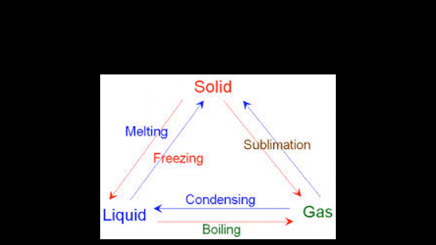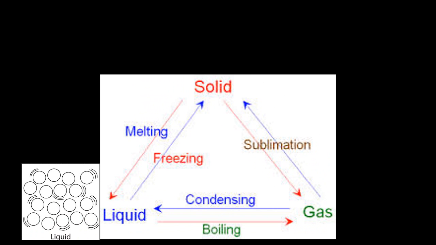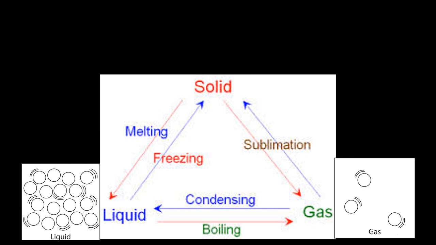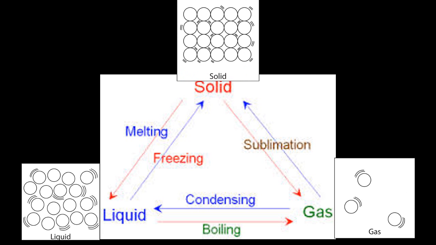It is possible for substances to change from one state to another. When a solid is heated, its particles gain more energy. This makes the particles vibrate more, which weakens the forces that hold the solid together. This makes the solid expand. At a certain temperature, the particles have enough energy to break free from their positions. This is called melting, and the solid turns into a liquid.